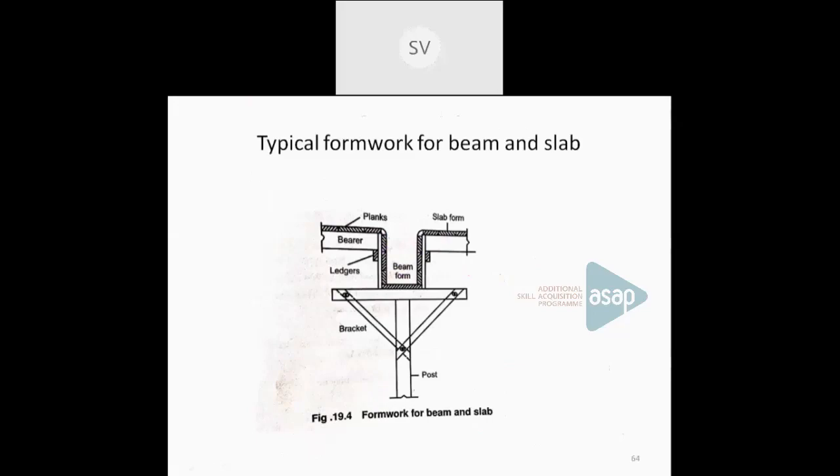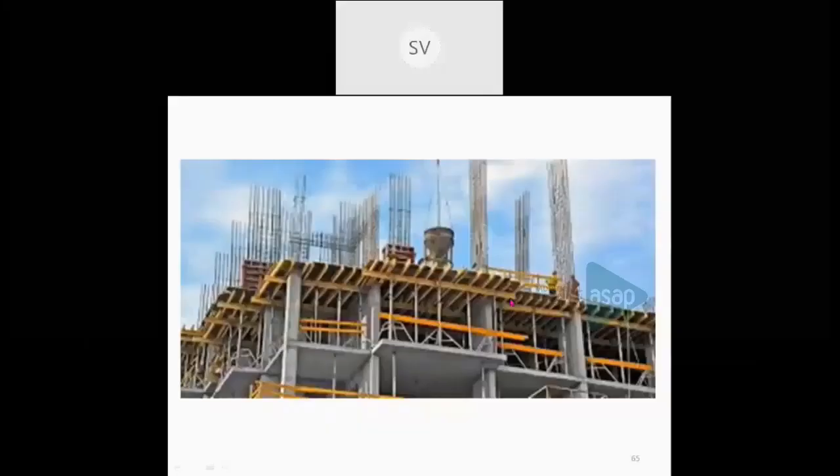Here you can see the construction of a column using formwork. This shows the formwork. Here the steel formwork is being used. The vertical members and the horizontal members are all steel sections, rolled steel sections, and steel plates or flats are being used for the strip or level surface. So that is about the formwork in construction.